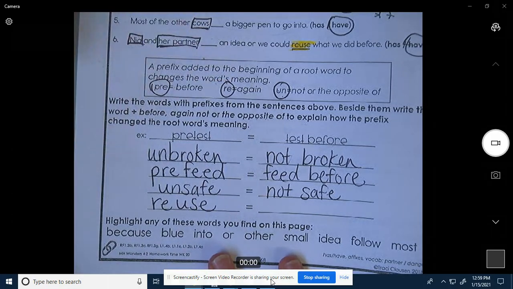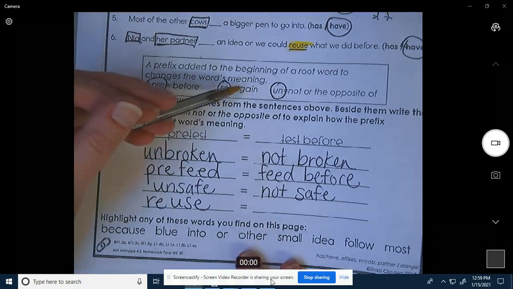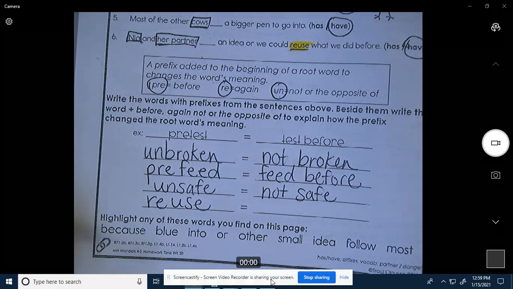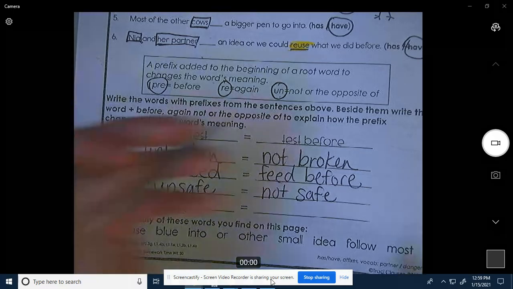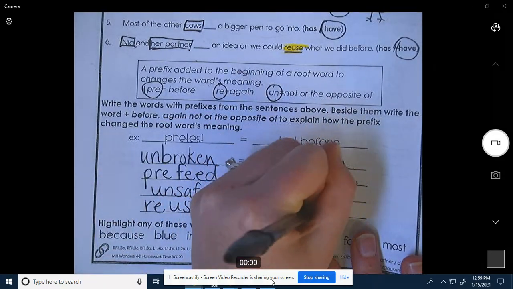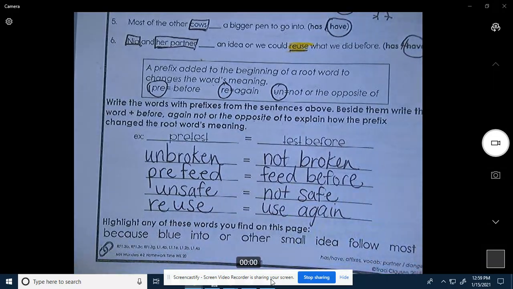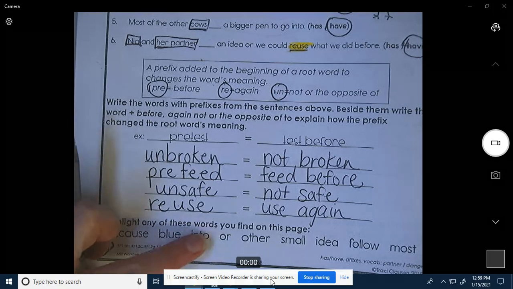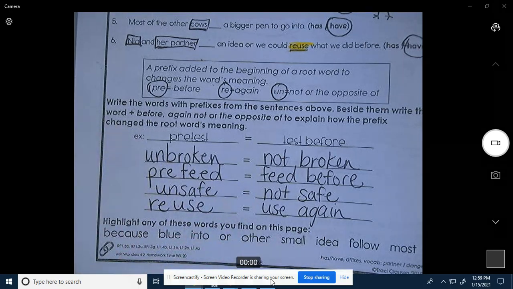Re means again. So if we wrote this first, again use. Would that make sense? What if we put use again? Yeah, that would make sense. Use again. Okay, now that we are done with all of those, we are going to find all of these words and highlight or circle them.